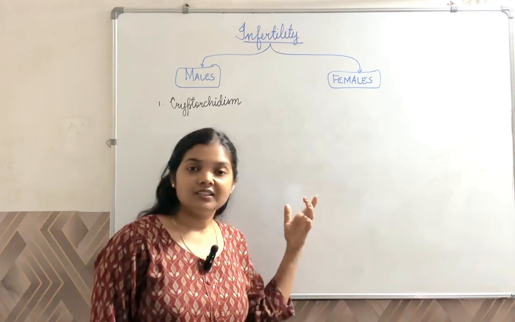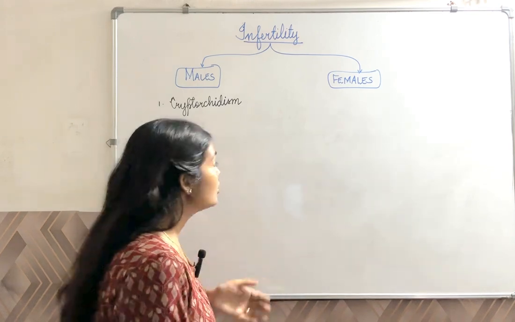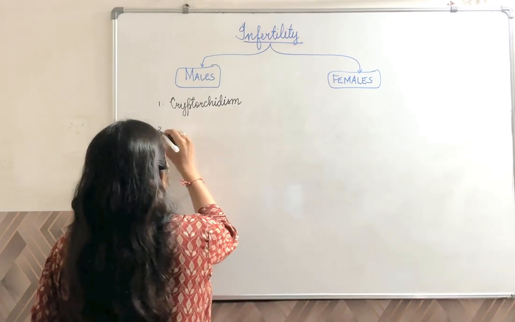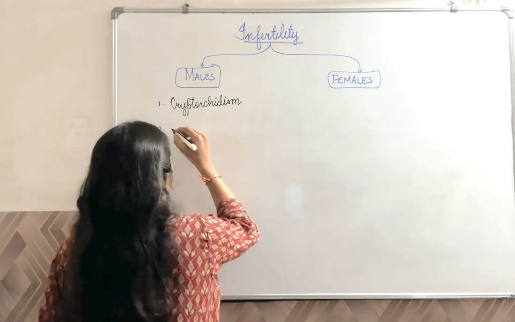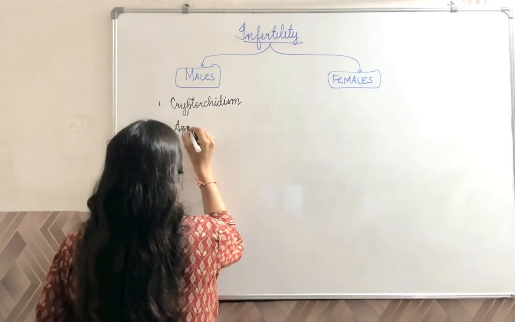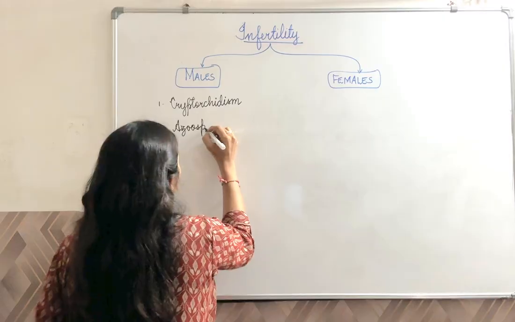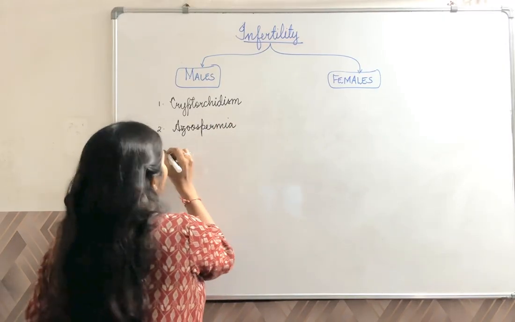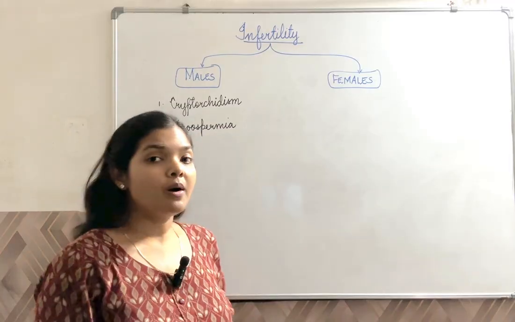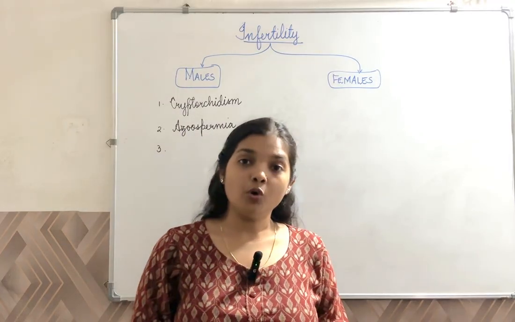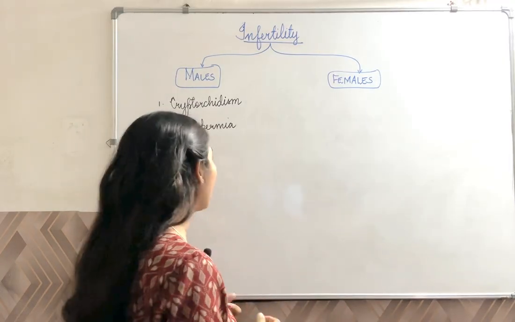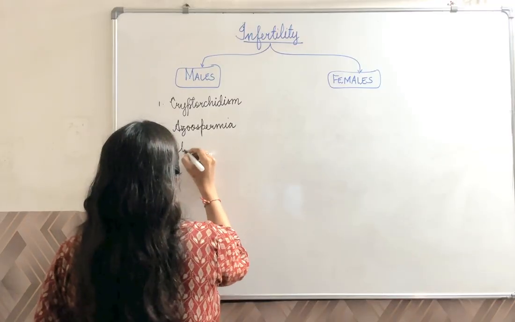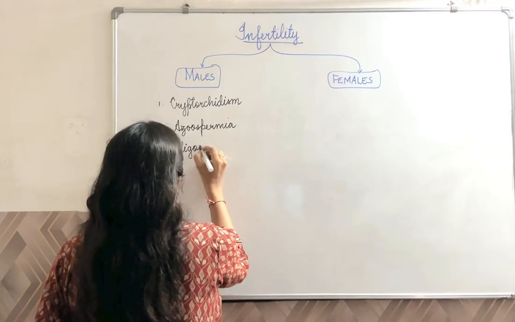If the testis fails to descend, there is no sperm production. There are cases where there is totally no sperm production. We call that azoospermia. There is yet another condition where the sperms are produced but with a very low count. Low sperm count is called oligospermia.